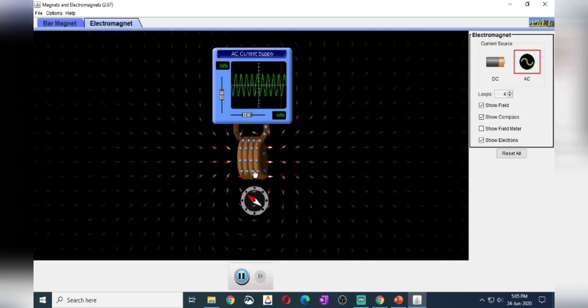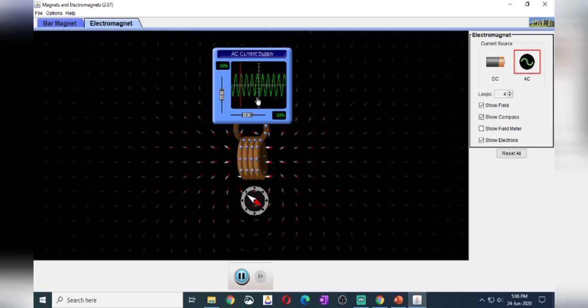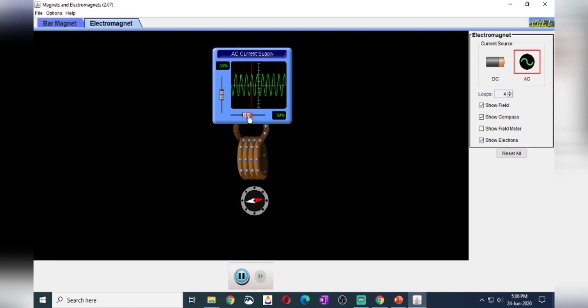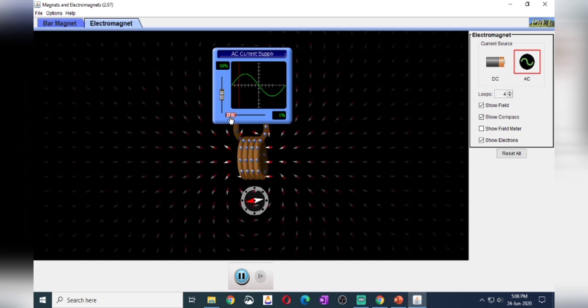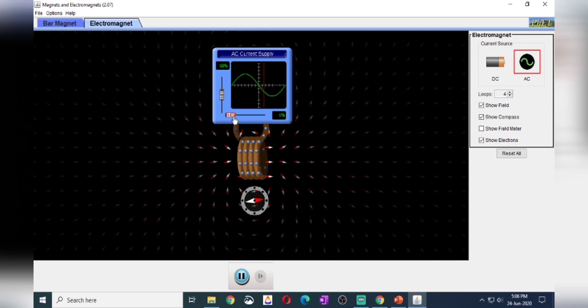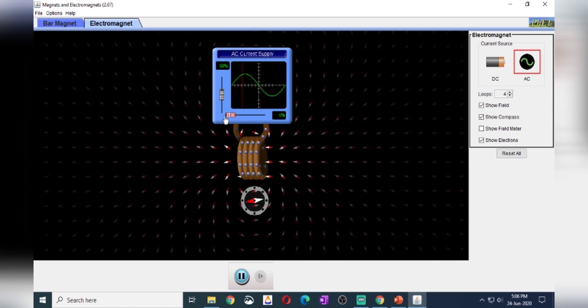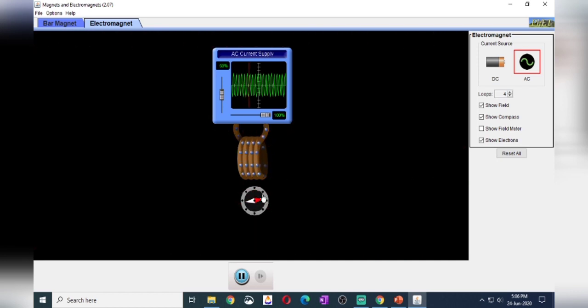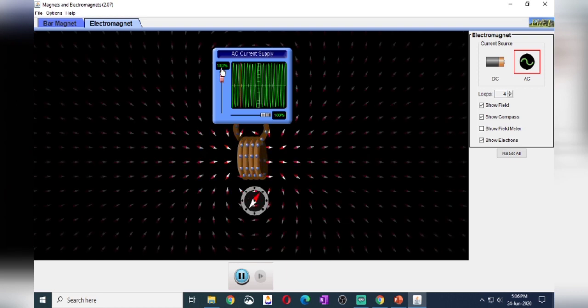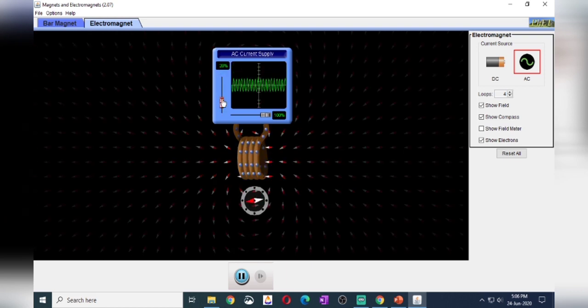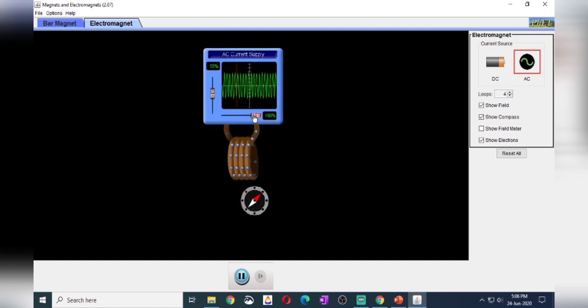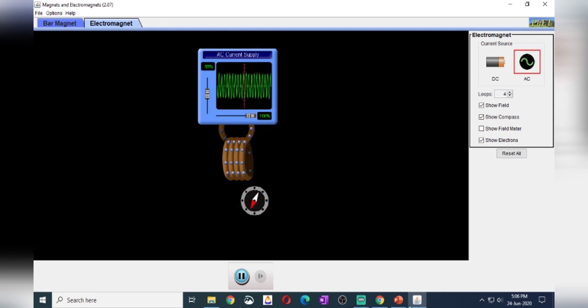Regarding electromagnet, we have learnt that as long as current passes through it, it behaves like a magnet. I can increase the speed of electrons so that deflection will be more. I can change the intensity of the current like that.